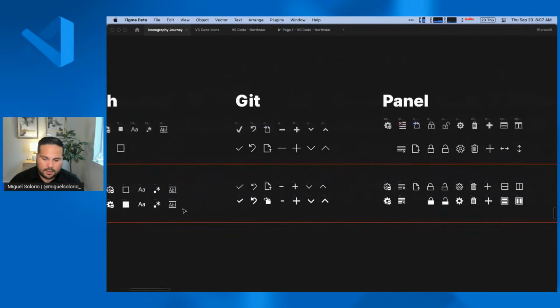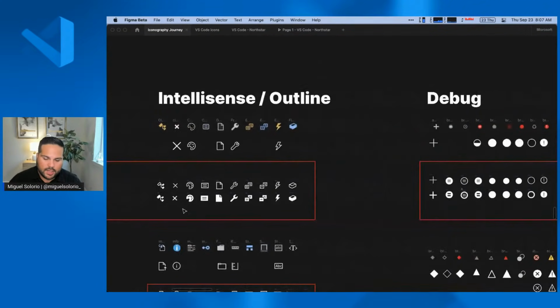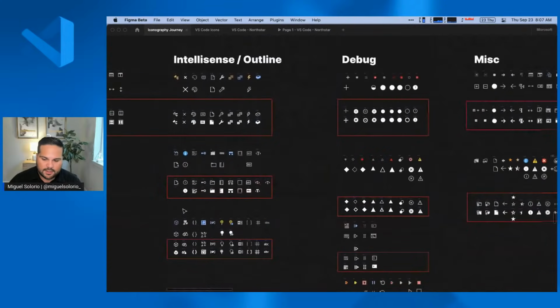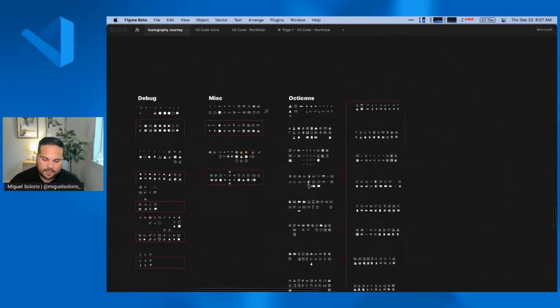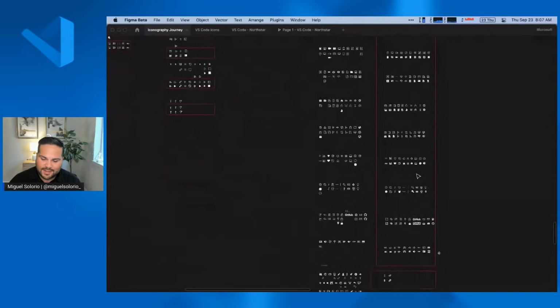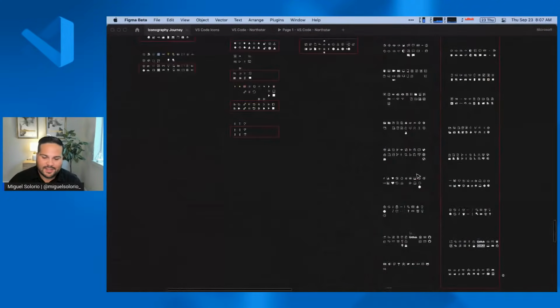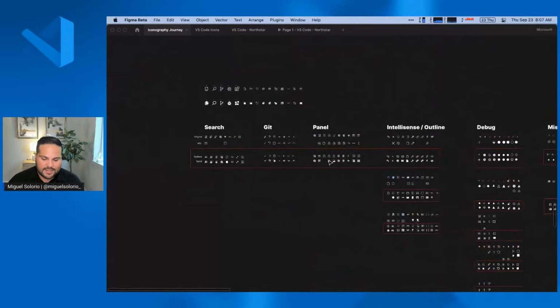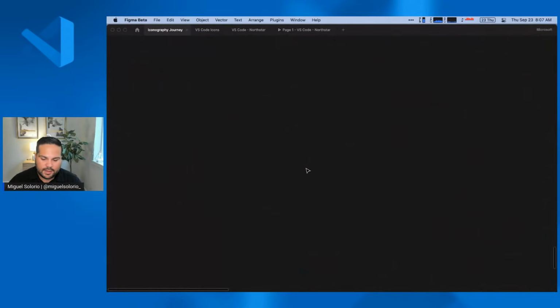So you can see all the various icons we had to go through. It was quite a lot of work to get to them. I forget how many we ended up going, but it was probably in the thousands of icons that we designed at the time. So we did all these icons, and then to get an actual build is a little bit complicated.